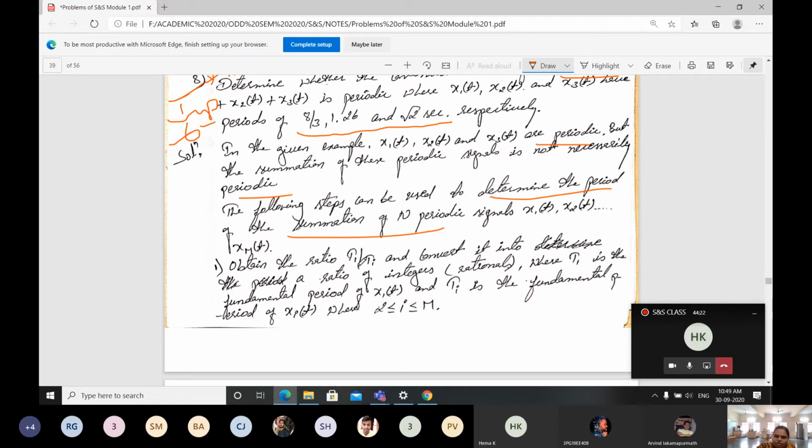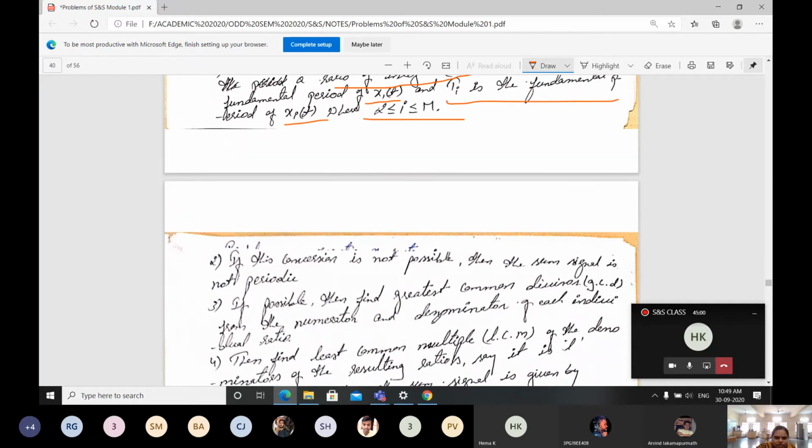First, obtain the ratio of T1, that is the first time period, divided by Ti, and convert it into a ratio of integers, that is a rational number, where T1 is the fundamental period of x1 of t and Ti is the fundamental period of xi of t, where i is between 2 and m. That is the first step.